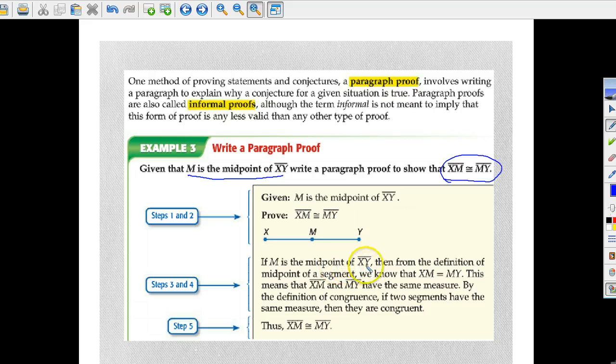If M is the midpoint of XY, then from the definition of midpoint of a segment, we know that XM equals MY. This means that segments XM and MY have the same measure. By the definition of congruence, if two segments have the same measure, then they are congruent. Thus, segment XM is congruent to segment MY. So you're really just writing out what's obvious. M is the midpoint of XY, so given the definition of midpoint of a segment, XM is congruent to MY.